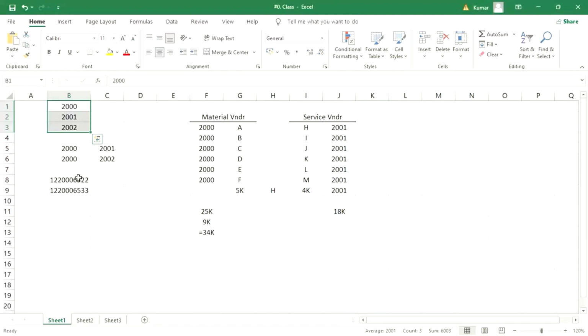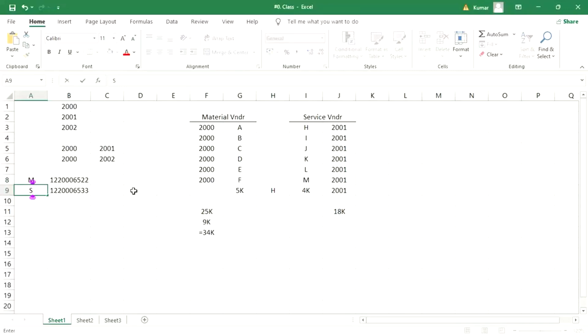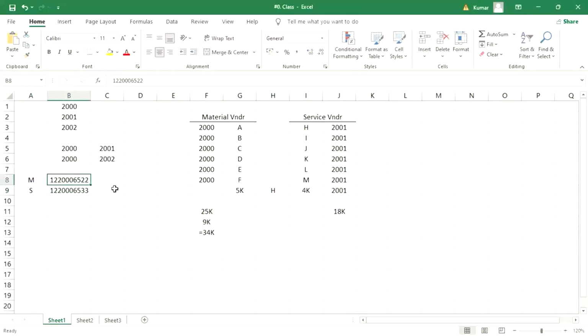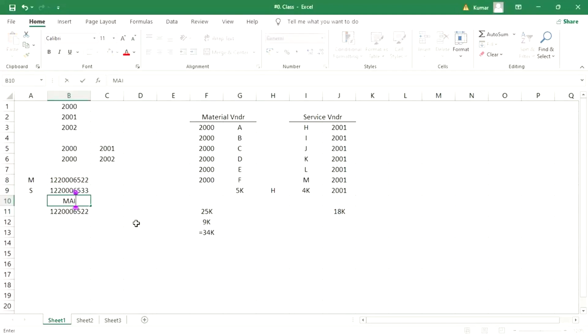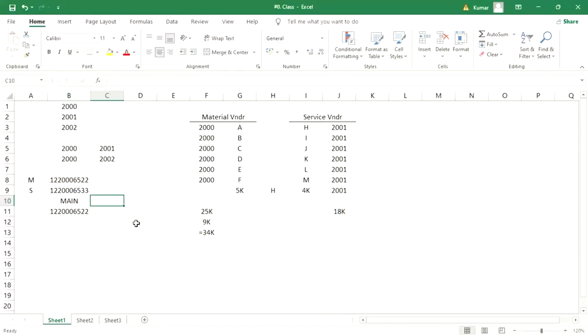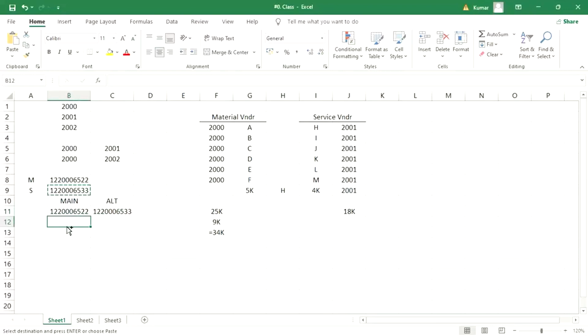So generally, in that case, what happens? This is the material and this is for service, right? So in this case, what is happening, guys? How is the assignment happening? This is the main, and then the alternative will be this one, and vice versa.